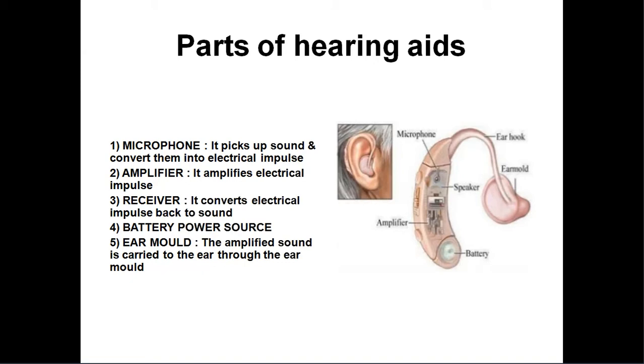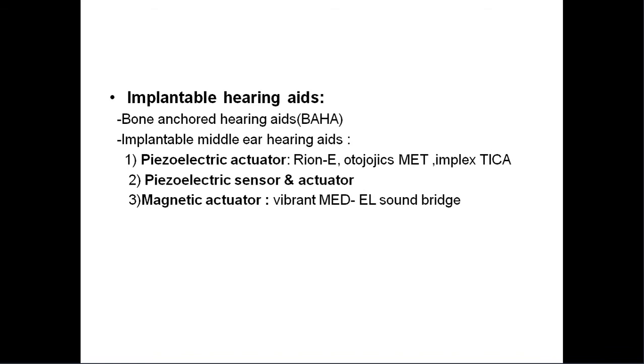So you have to remember the parts of the hearing aid: microphone, amplifier, receiver. The microphone receives the sound energy from the environment and converts it into electrical impulses. The amplifier amplifies the electrical energy, and the receiver converts the electrical energy back into sound energy. Last class, sir told about the implantable hearing aids.